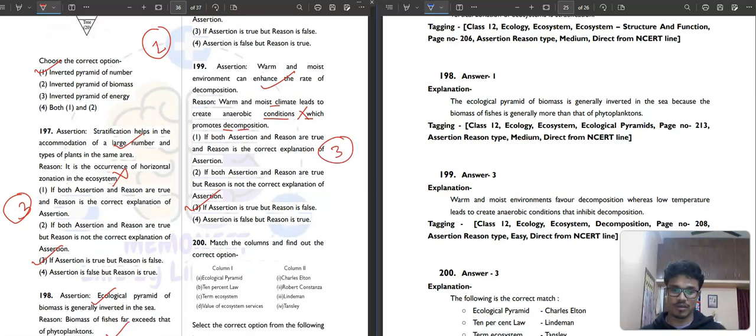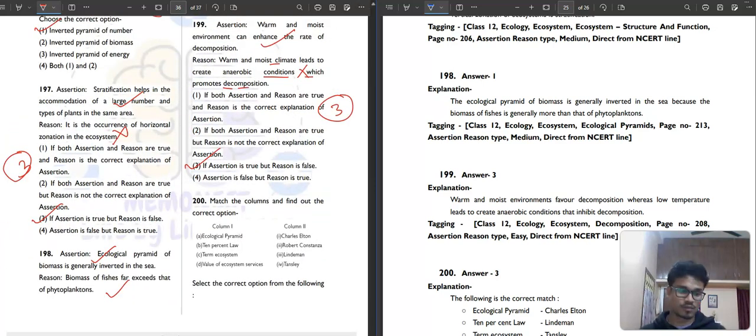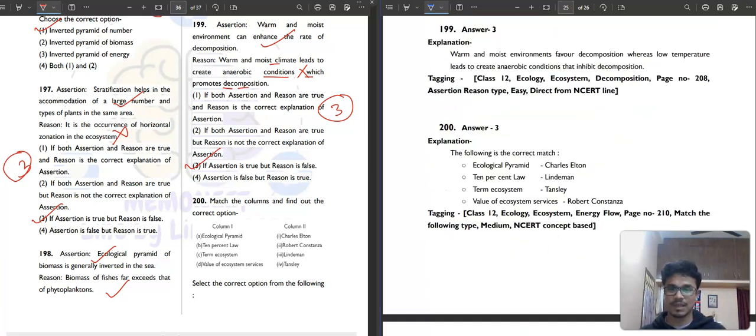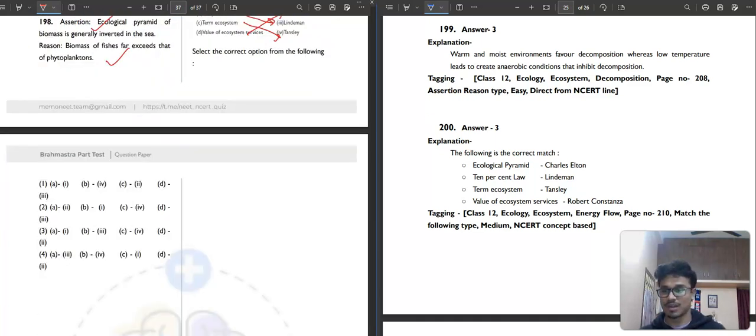Question number 200. Ecological pyramid, Charles Elton. Pyramid of 10% law, Lindeman's 10% law. Term ecosystem, Tansley. And value of ecosystem services is Robert Costanza. So our correct answer for this question will be option number 3.